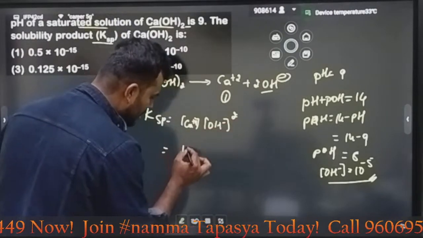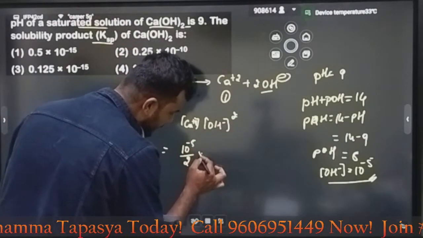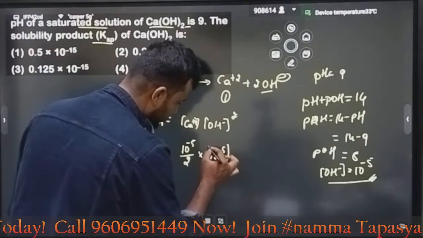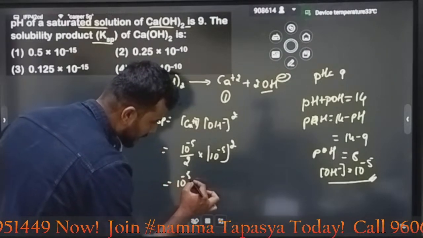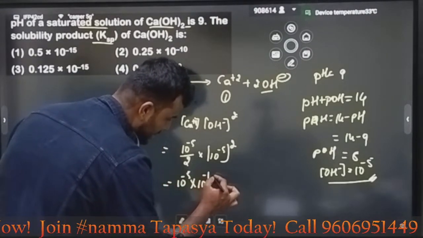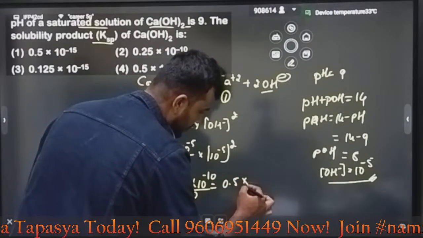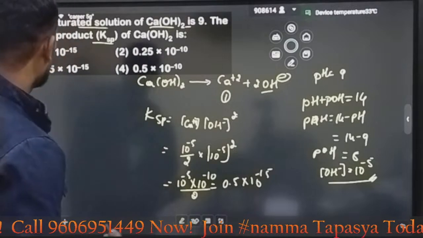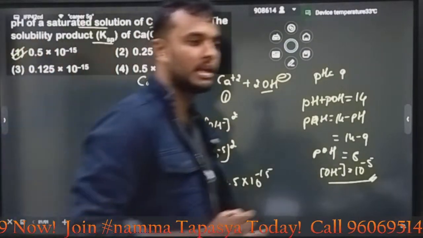It is equivalent, divided by 2. Then what will happen? 10 power minus 5 divided by 2, into 10 power minus 5 whole power 2. So 10 power minus 5 into 10 power minus 10, overall divided by 2. 1 by 2 is nothing but 0.5 into 10 power minus 15. Where do we have 0.5 into 10 power minus 15? Option E. Option E is the answer.